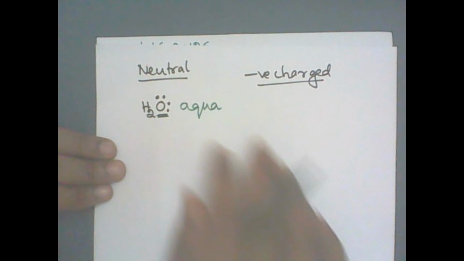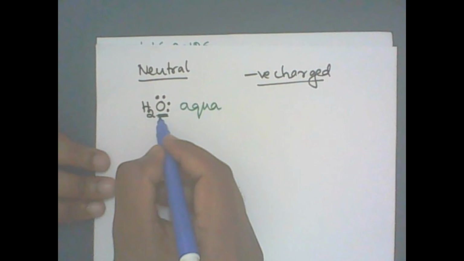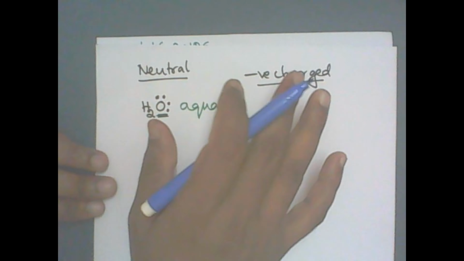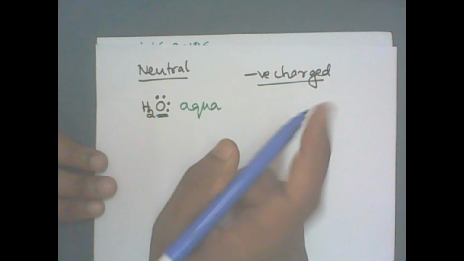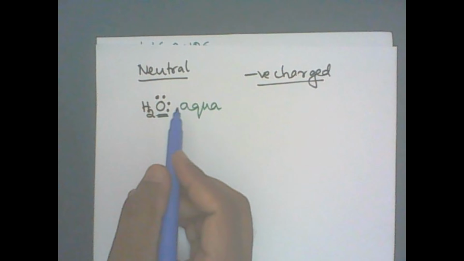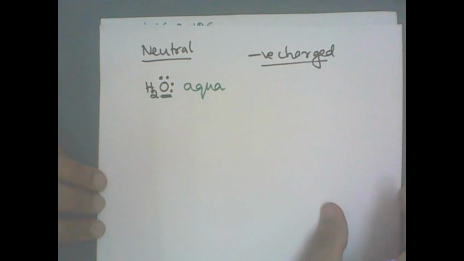Now in coordination compounds, there are names given to these ligands. This is known as aqua. Which is the donor atom? Oxygen. A single oxygen atom can donate only one pair of electrons. Remember, any donor atom can donate only one pair of electrons. Even if there are two lone pairs, only one is donated.